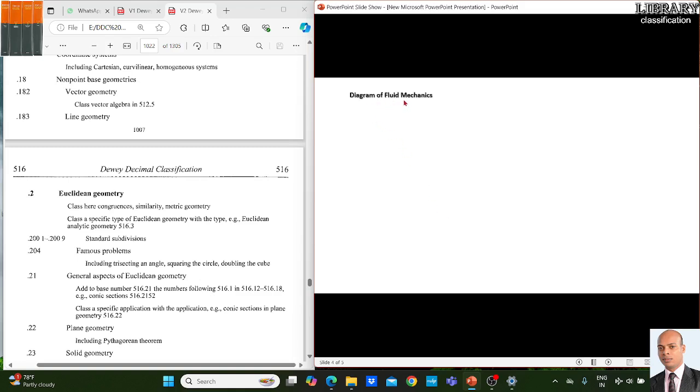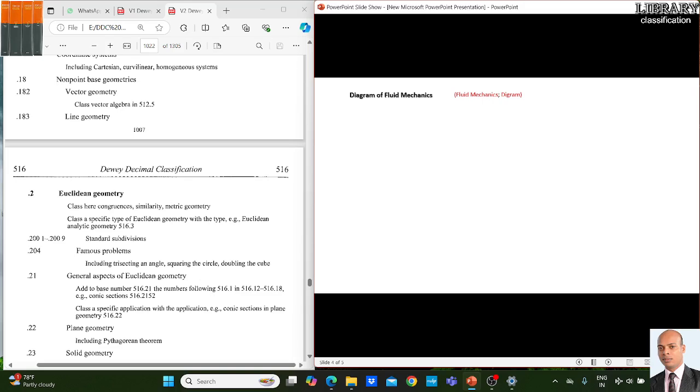This is diagram of fluid mechanics. Right, fluid mechanics. There are two concepts under this: fluid mechanics and diagram. It may be difficult for someone who will read this book; you may not be aware of fluid mechanics. So it is better you go to the index, and under the index you search for fluid mechanics. Then you find the number, and then you come to the main class.